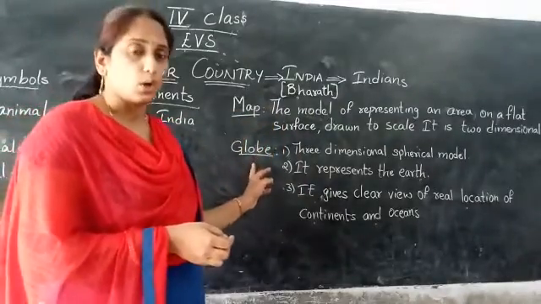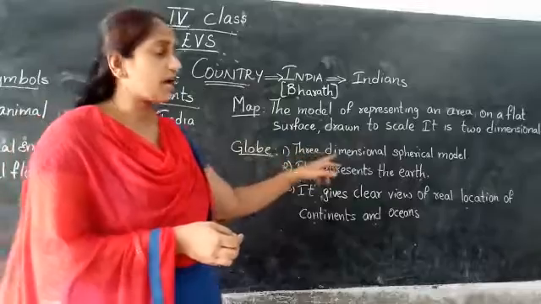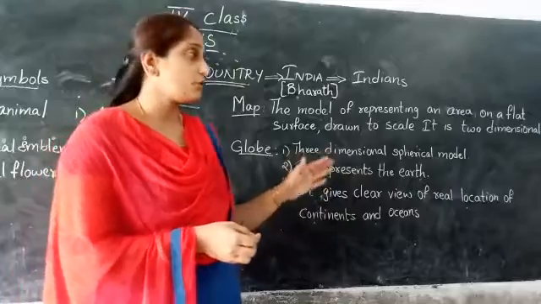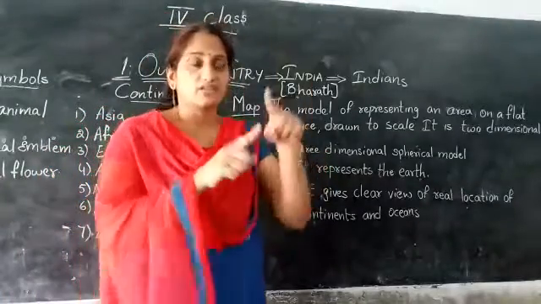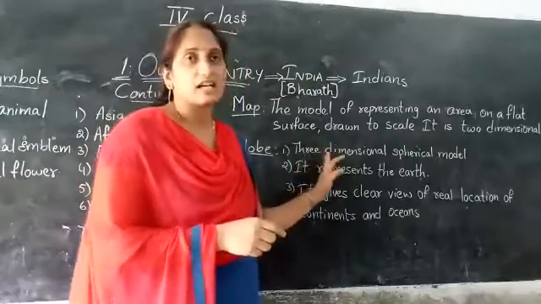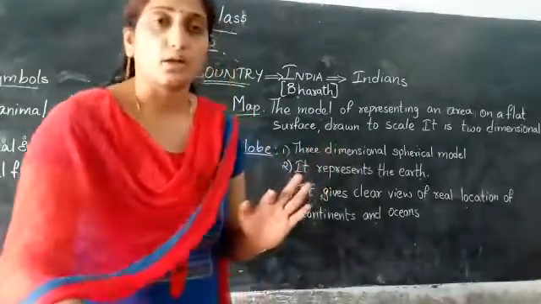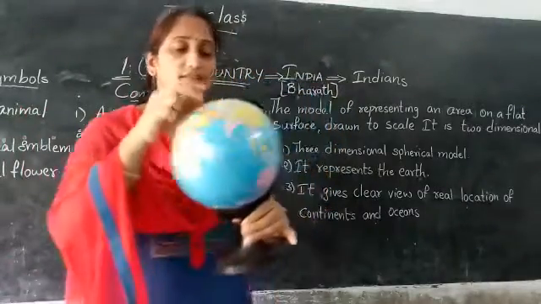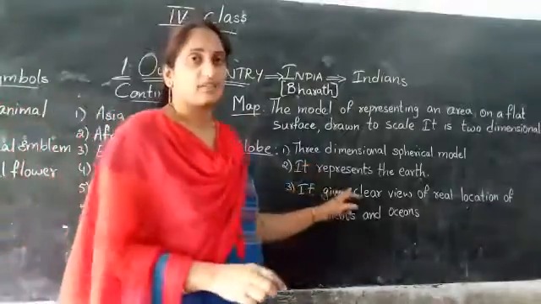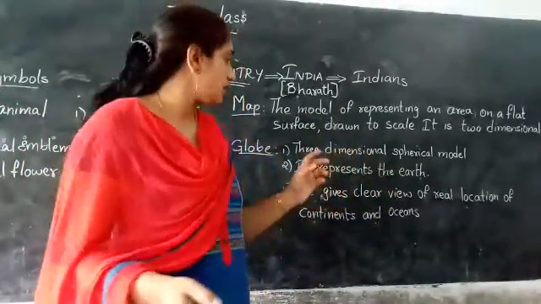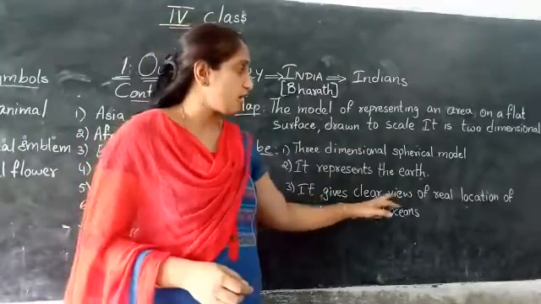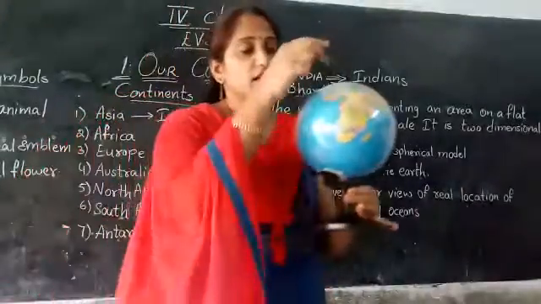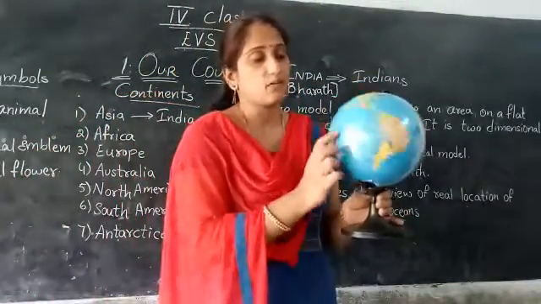Now coming to a globe. A globe is a 3-dimensional spherical model. Do you know what is meant by 3 dimension? Yes, if you can see a picture on 3 axes, then it is known as a 3-dimensional picture. So, here is a globe. You can see the globe as a 3-dimensional picture. Okay? This is a globe. It represents the earth. It gives a clear view of the real location of continents and oceans.